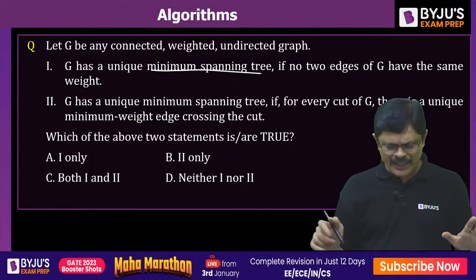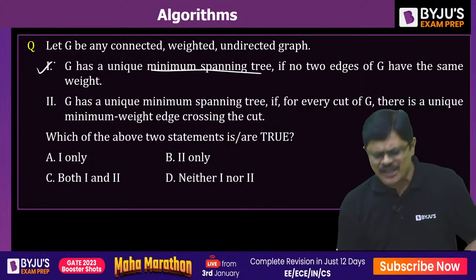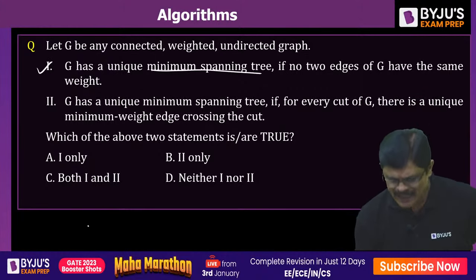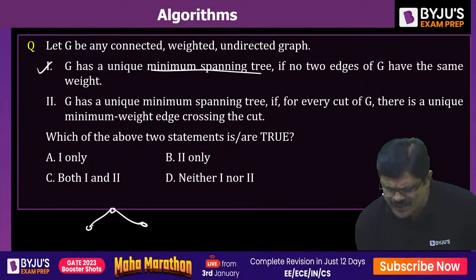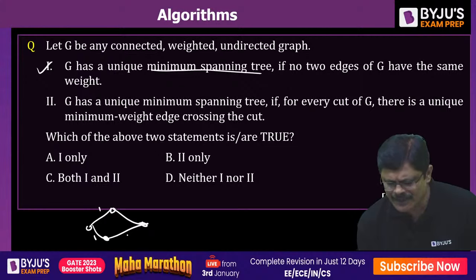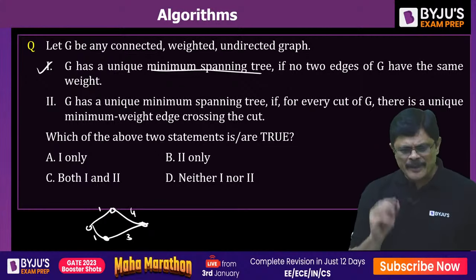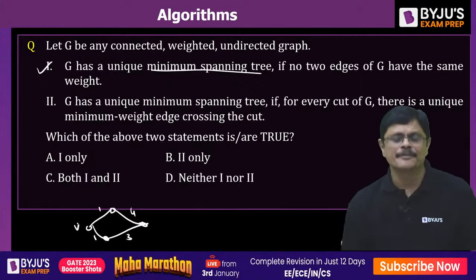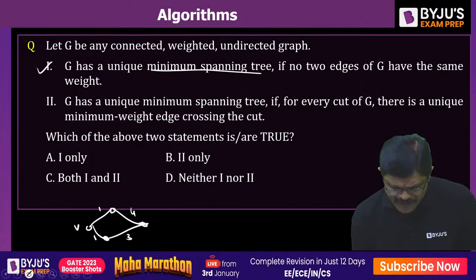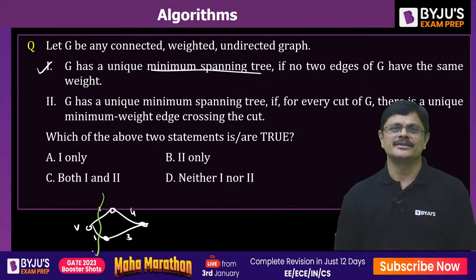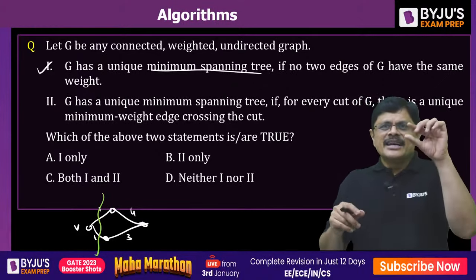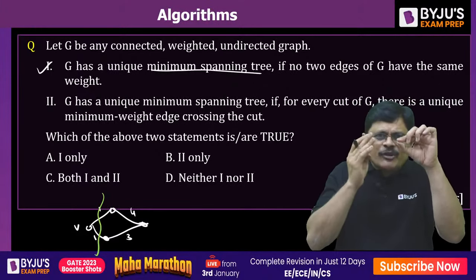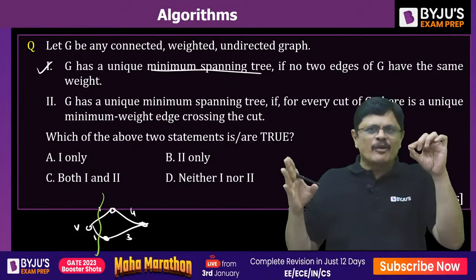Second one, if you see Prim's algorithm, I'll just show you this simple Prim's algorithm. Suppose you have a graph with weights 1, 1, 3, 4. See, in Prim's algorithm, you start at a vertex. Then you create a cut. Cut means the one which separates this selected vertex from the remaining vertices.